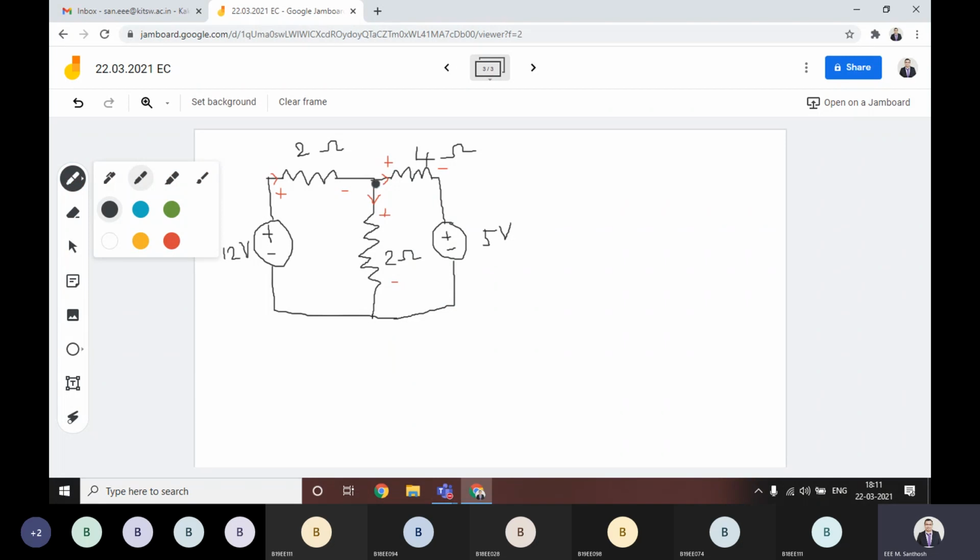Then for suppose this is the node. At this node, the voltage is V. What is the voltage V? The value of V, can anyone tell us?